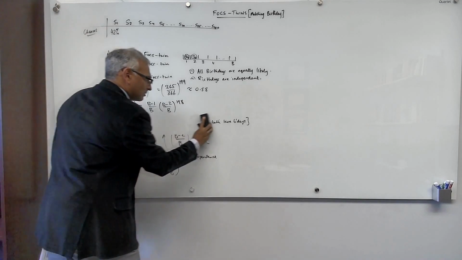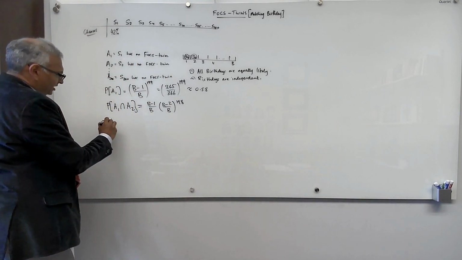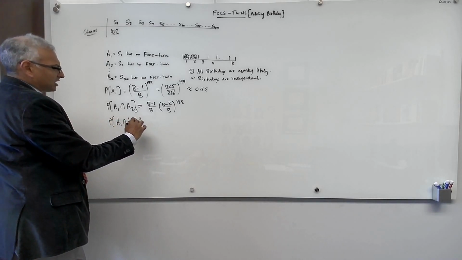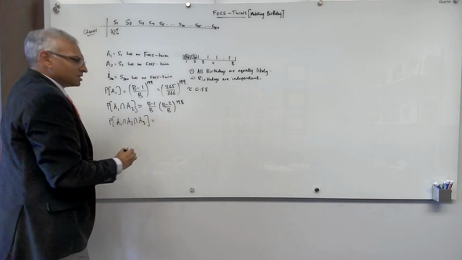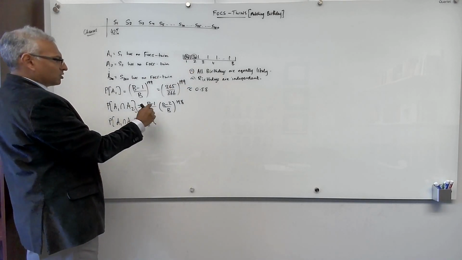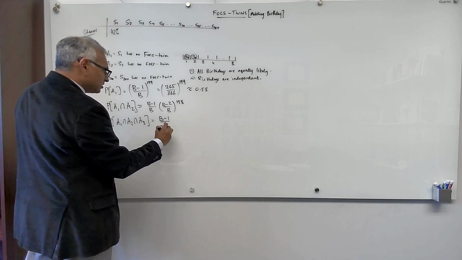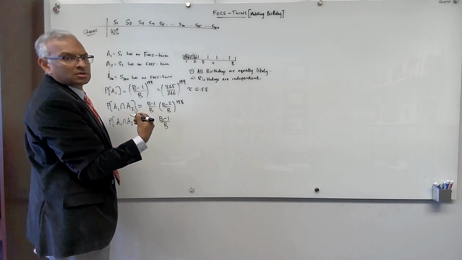Okay. Let's do one more case, and then we'll jump to the general situation. So the probability that I fail with my first three students, A1 intersection A2 intersection A3. So students 1, 2, and 3 do not have a FOCS twin. Okay, same argument. Student 1 is born on day 1. Student 2 has to be born on one of the b minus 1 remaining days. So the chances of that are b minus 1 over b. Student 3 has to be born on one of the b minus 2 remaining days, which we can call day 3.